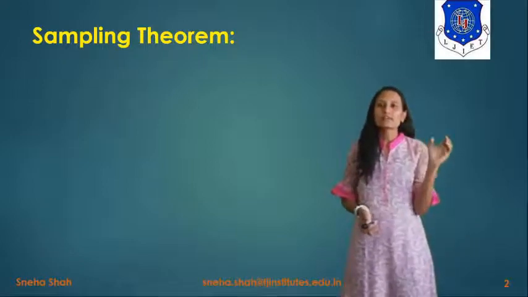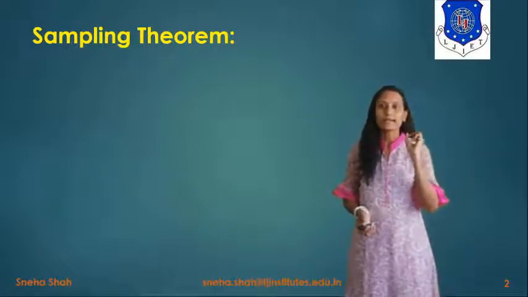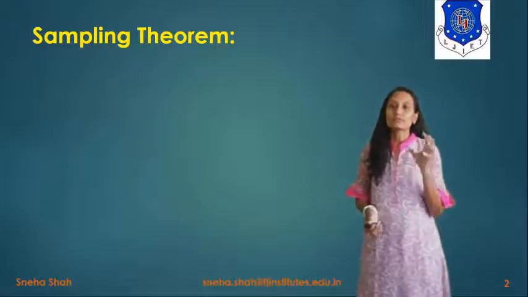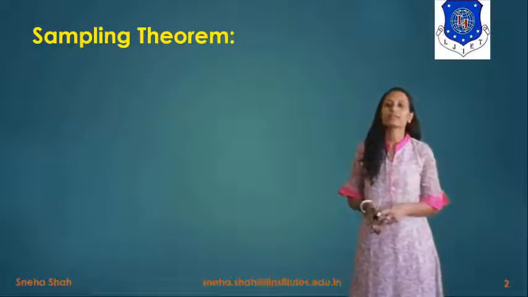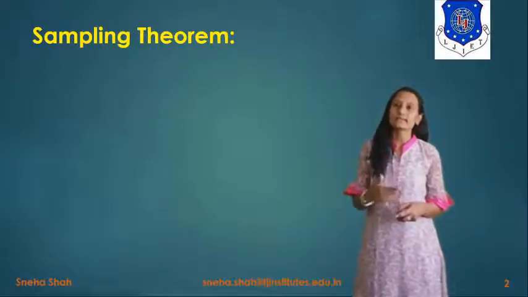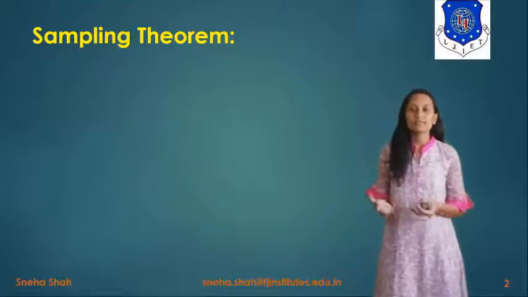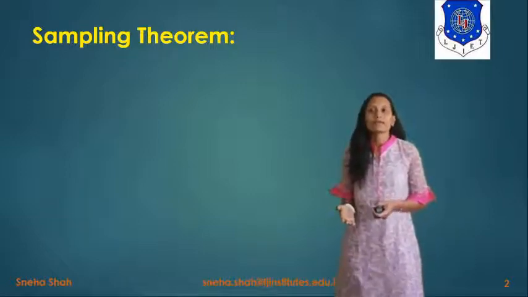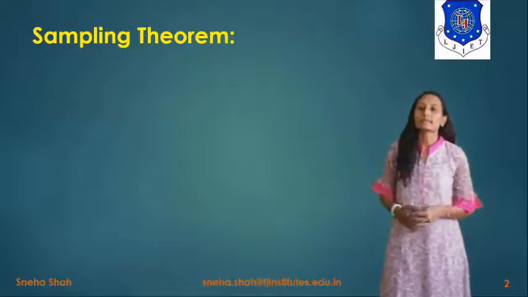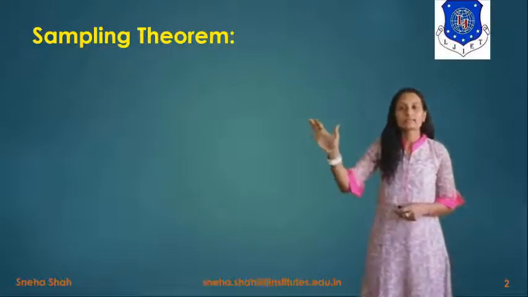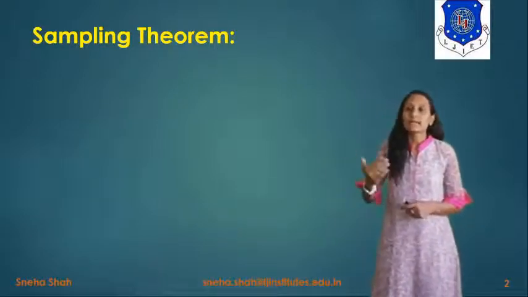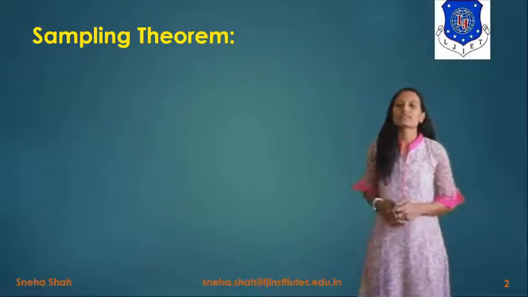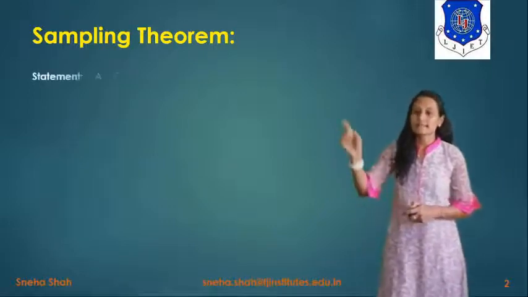For a particular instant of time only, its value should be equal to the sample value, otherwise its value should be 0. For that we have to use this condition, and only then can we recover the original signal back at the receiver side. It means if we want to recover the continuous time signal back from the discrete time signal, we have to use this sampling theorem. If it satisfies this theorem, only then can we derive the original signal back by using the interpolation process. So first of all, we'll define the statement of this sampling theorem.